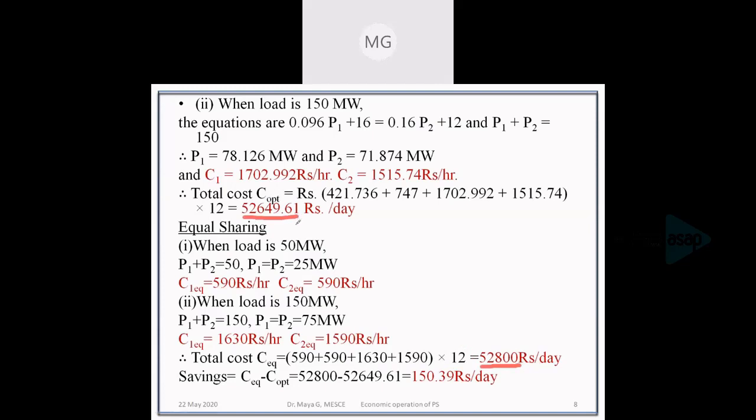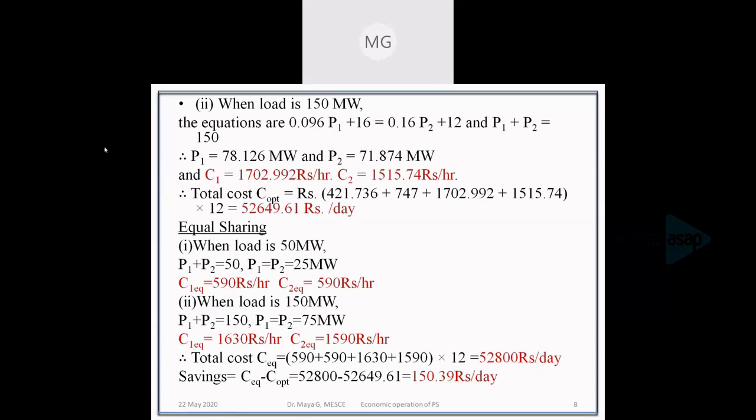We can see that optimal sharing will always have a lower cost when compared to any other schedule. And the savings can be obtained by just finding the difference between these two costs. It is obtained as 150.39 rupees per day. That is the savings.